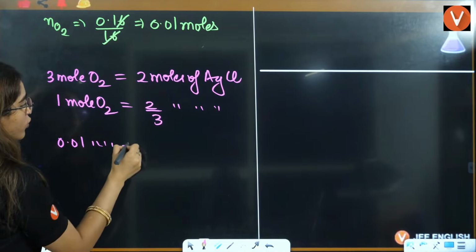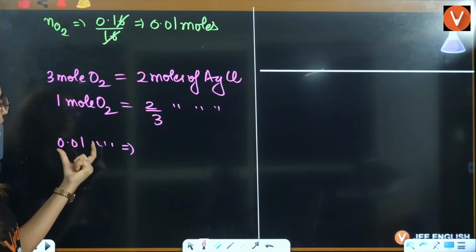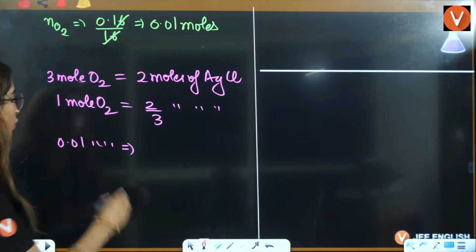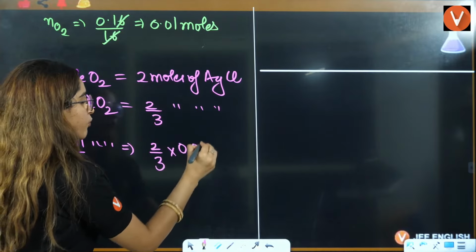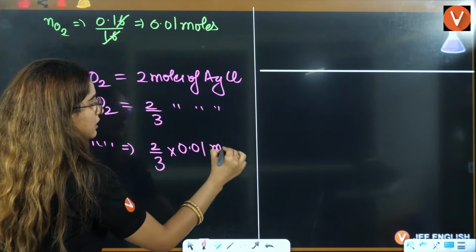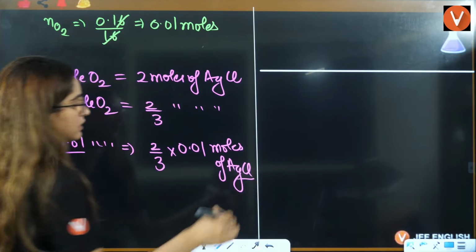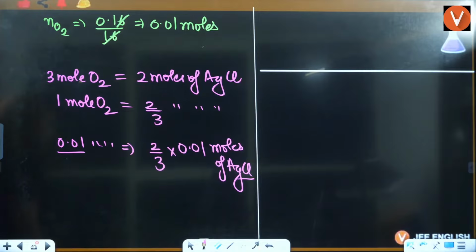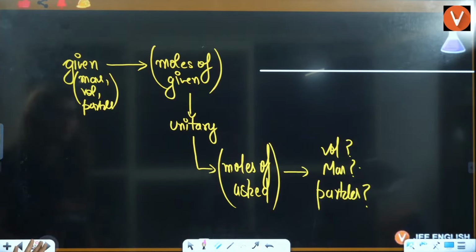For 0.01 mole of O2, this is unitary method: take 3 moles, then calculate for 1, then multiply with what is given to you, 0.01. So 2 by 3 multiplied by 0.01 is the correct answer for moles of AgCl. Understood everyone? That will be the answer.